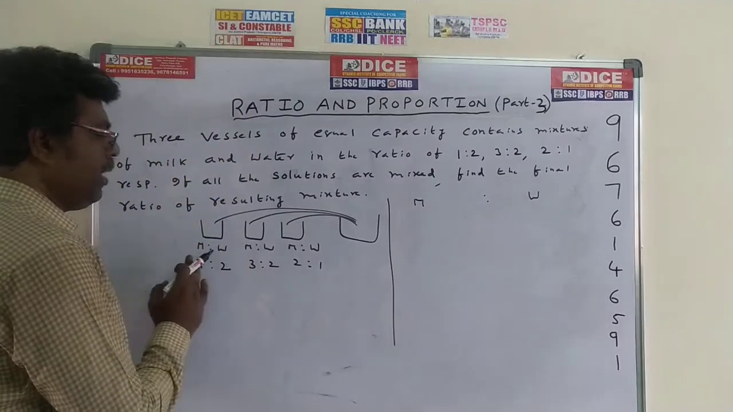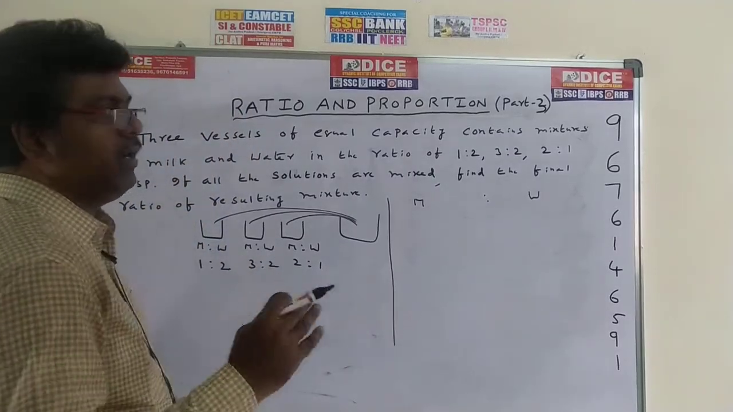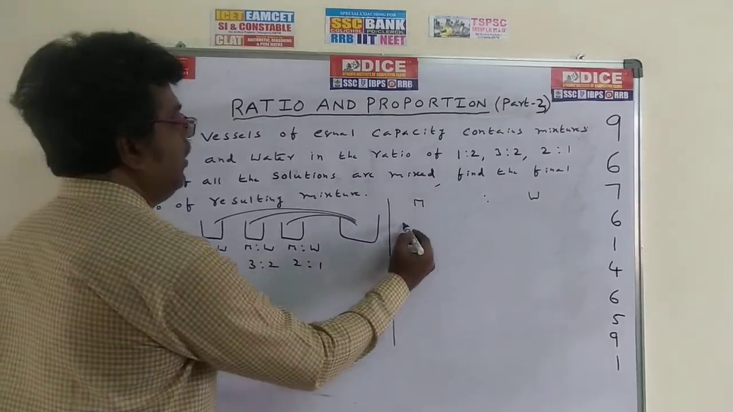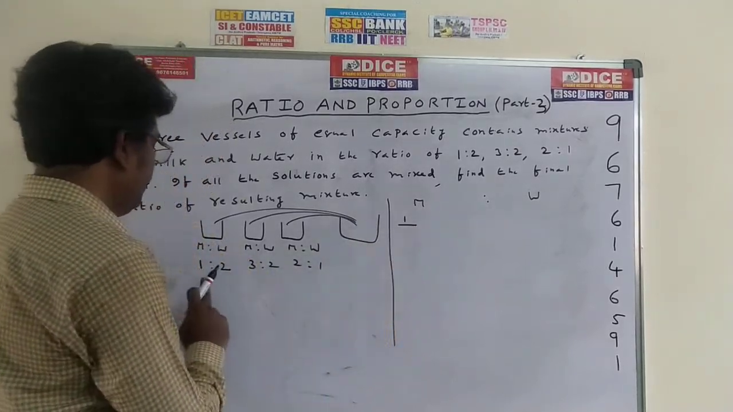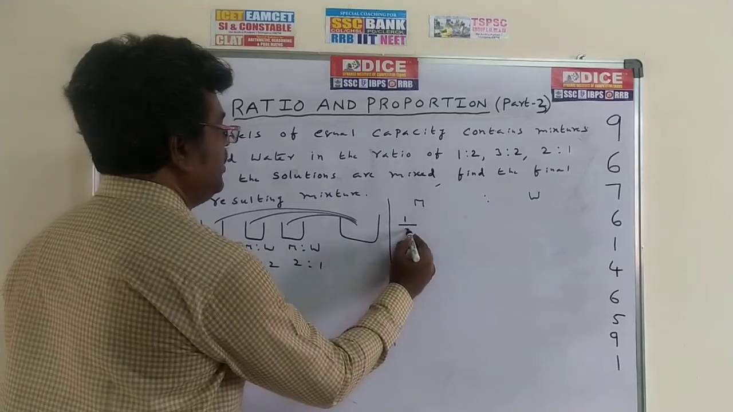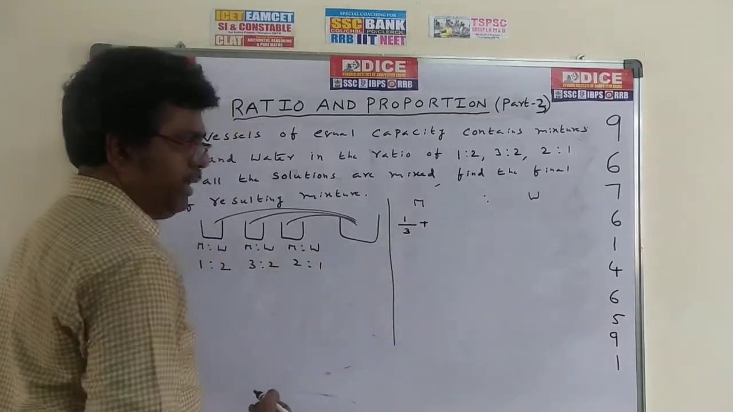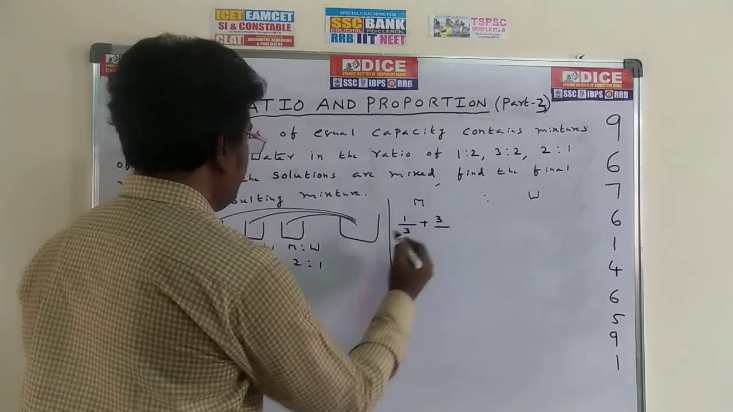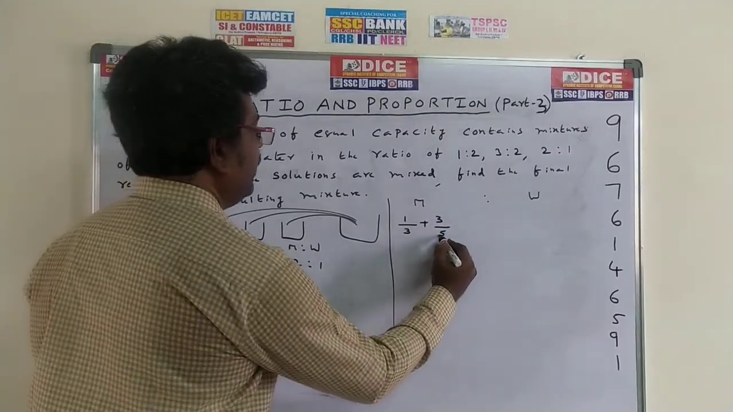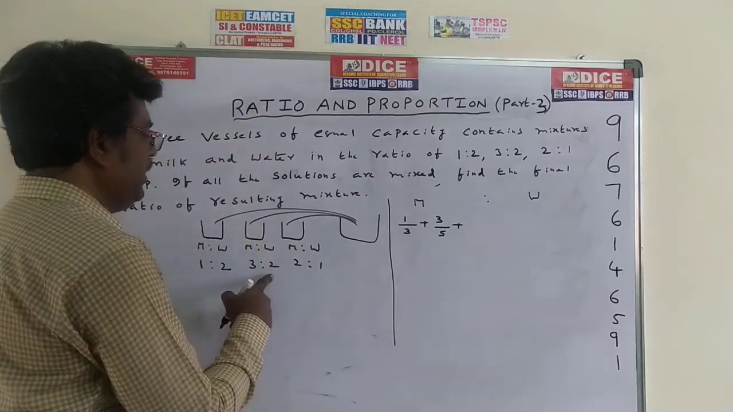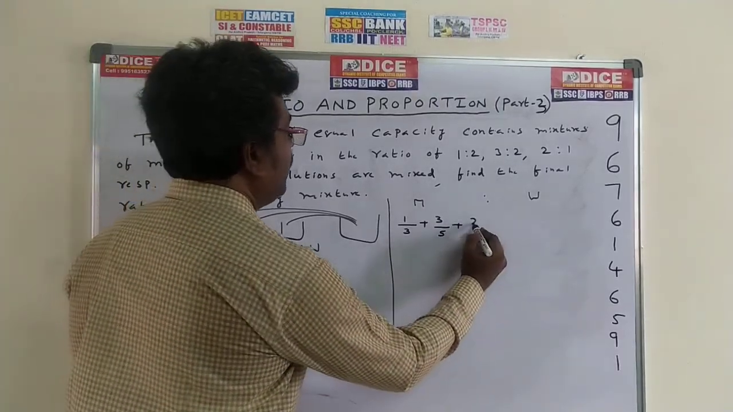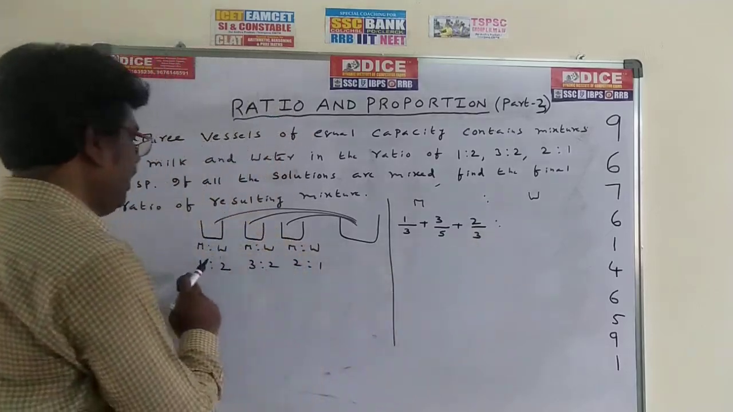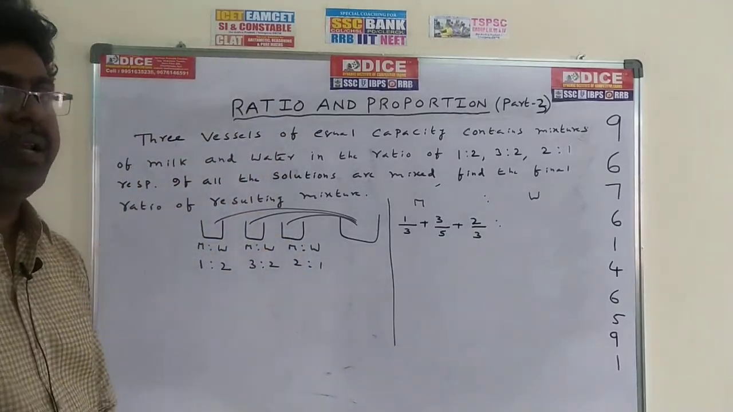First of all, you have to separate all the milk part in the three vessels, and afterwards we can go for the water part. In the first vessel, what is the milk part? 1, by total parts 1 plus 2, 3. This is the milk part of first vessel, plus. In the second vessel, milk part is 3, by total parts 3 plus 2, 5. Third vessel, the milk part is 2, by total parts 2 plus 1, 3. This is the separation of milk in all the vessels.